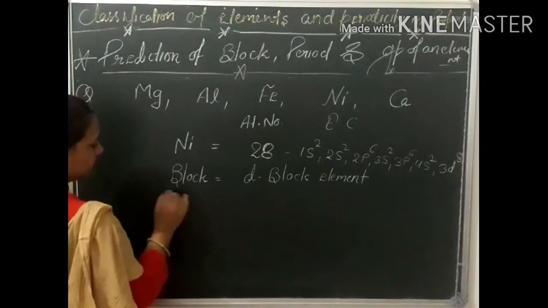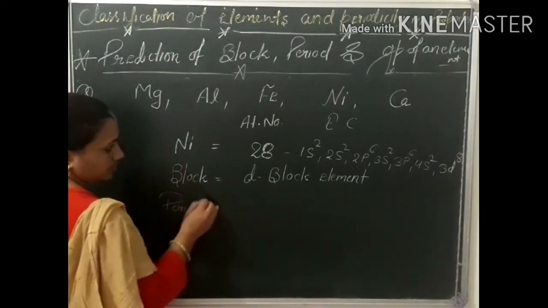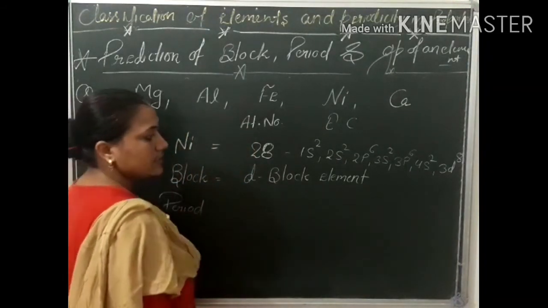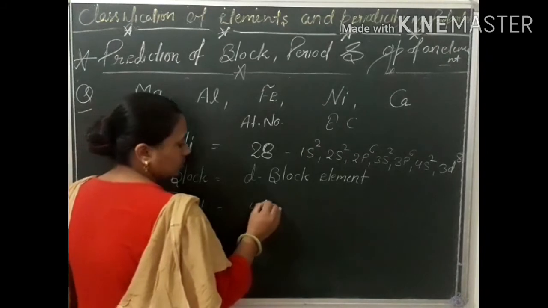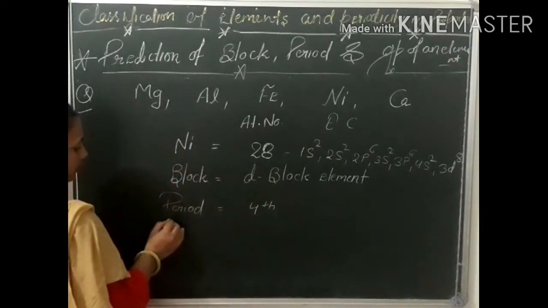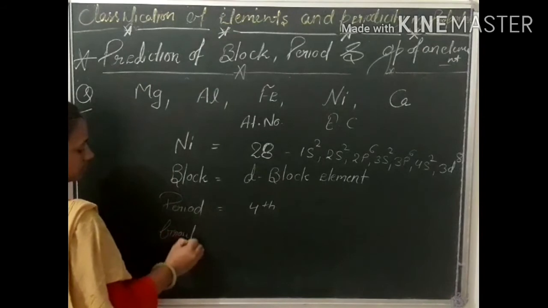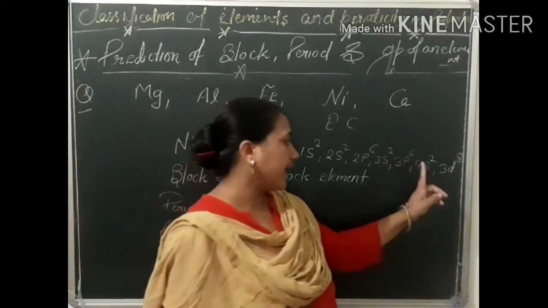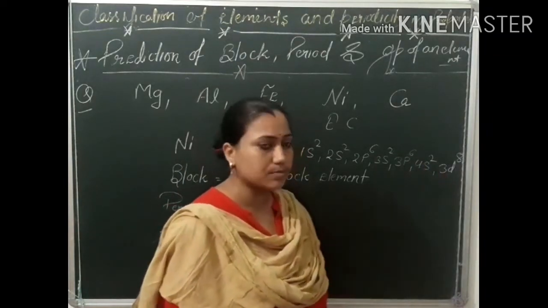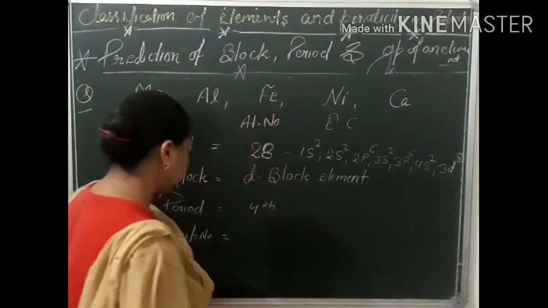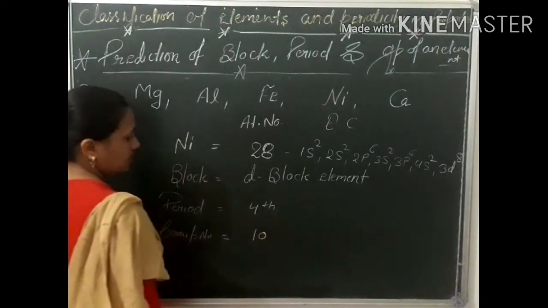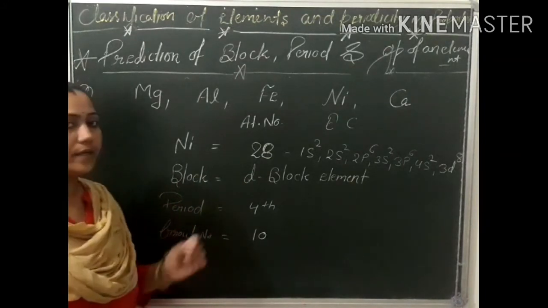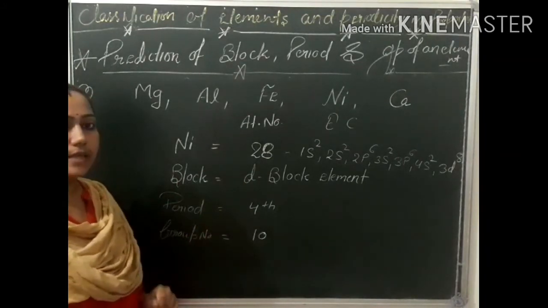And period: here also the value of n is equal to 4, so the period is 4. And group number is the number of electrons in the ns subshell and the (n-1)d subshell, so 8 plus 2, that is 10. It is a d block element, the period is 4th and the group number is 10. Now the next is calcium.